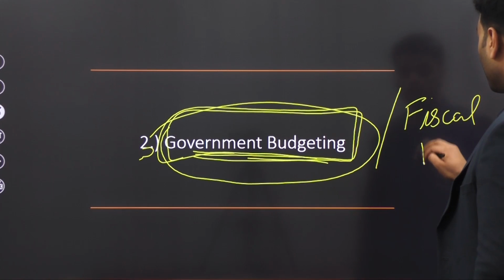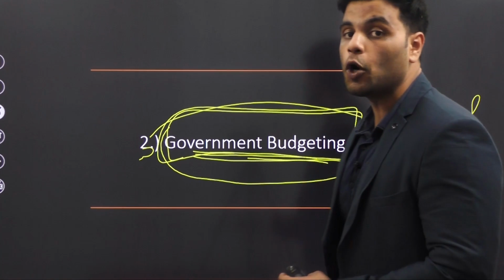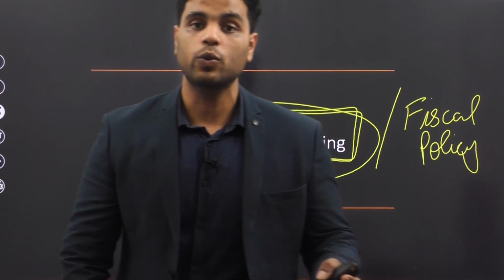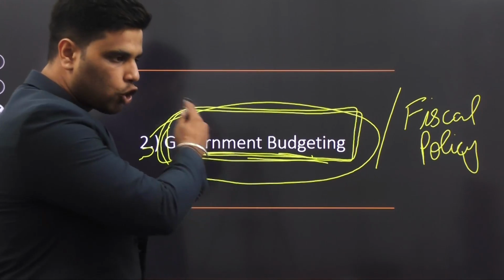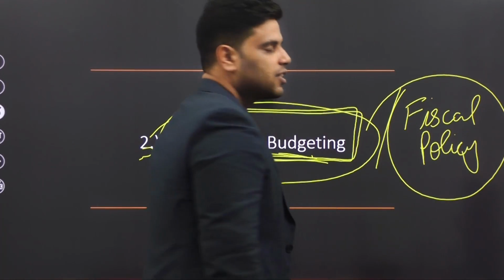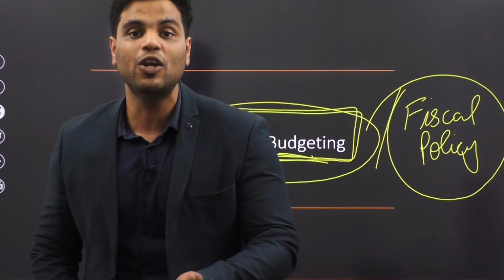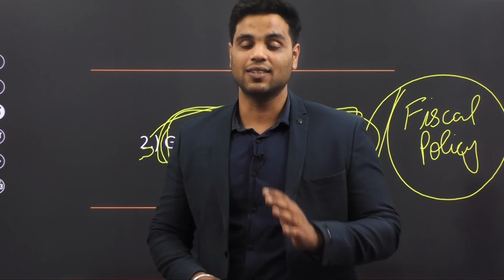As you all know, monetary policy is the domain of RBI, whereas fiscal policy is the domain of government. And government comes out with its fiscal policy through the budget every year. So this topic of government budgeting in your syllabus also includes fiscal policy. So it would include questions related to taxation, fiscal deficit, fiscal stimulus, and all that stuff. Without further ado, let's start with our question answer discussion.